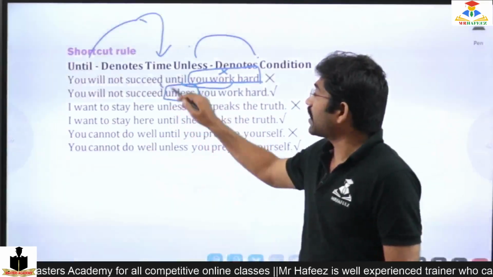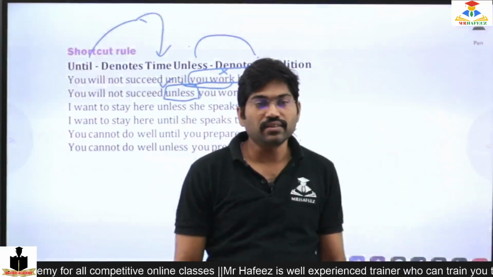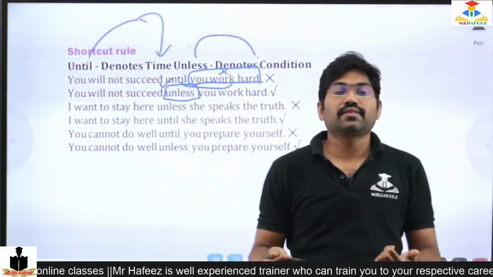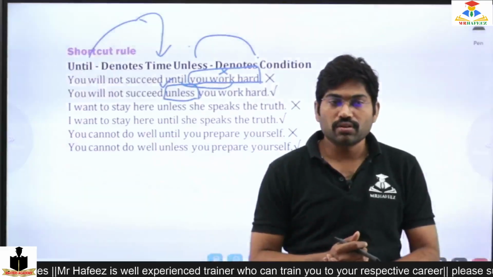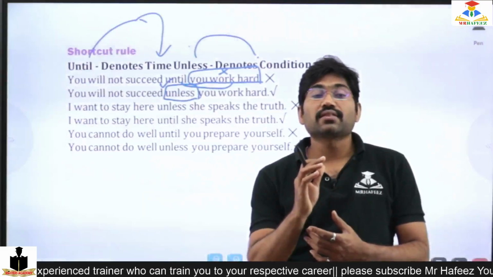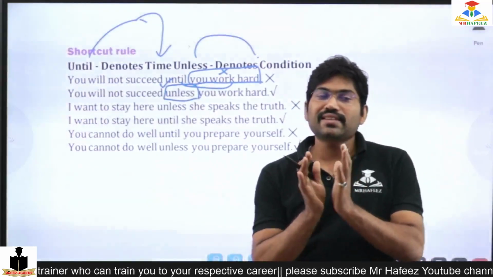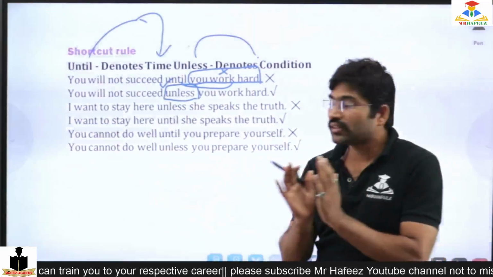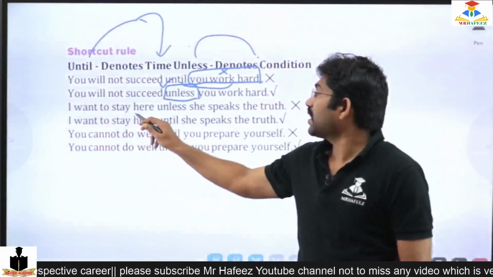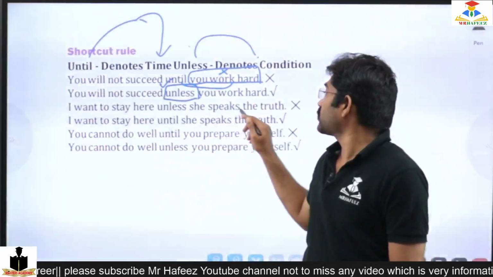So this is right. In the same manner, I want to stay here unless she speaks the truth. Unless she speaks the truth.